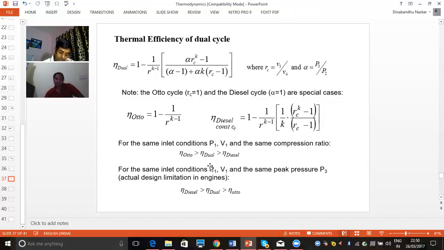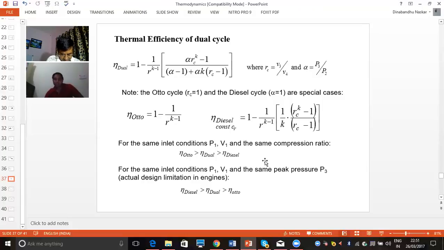And again, when we are dealing with the same inlet condition P1, V1, but the compression ratio will not be the same, but peak pressure will be the same. Peak pressure means P3, what is the highest pressure, that will be the same, not the compression ratio. In the earlier case, compression ratio is the same. So this is the condition, Otto cycle efficiency will be maximum.